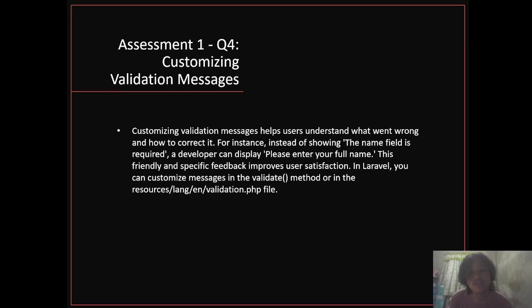Question 4. Customizing validation messages. Customizing validation messages helps users understand what went wrong and how to correct it. For instance, instead of showing the name field is required, a developer can display please enter your full name. This friendly and specific feedback improves user satisfaction. In Laravel, you can customize messages in the validate method or in the resources lang validation.php file.